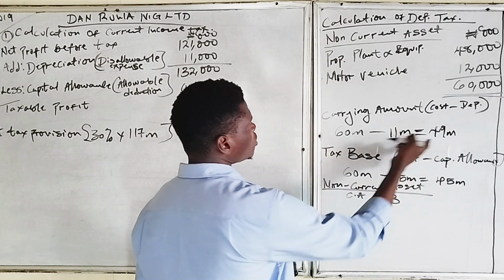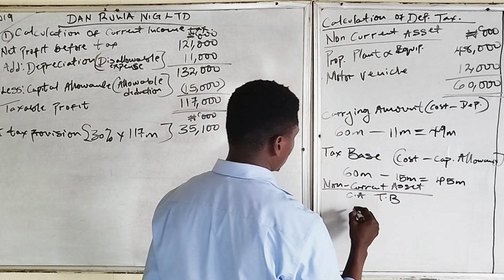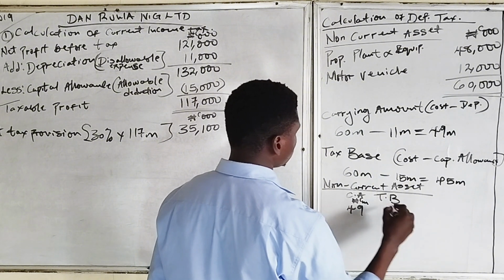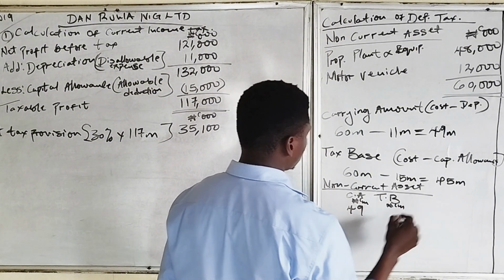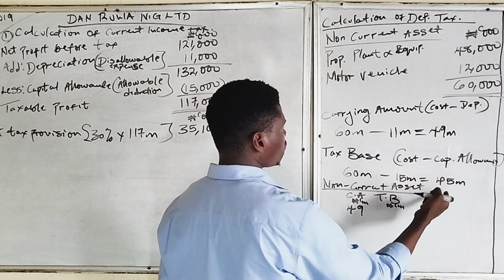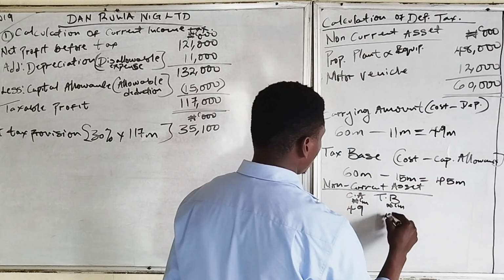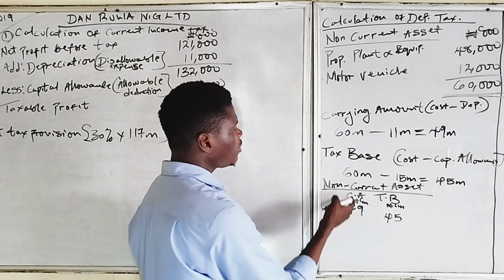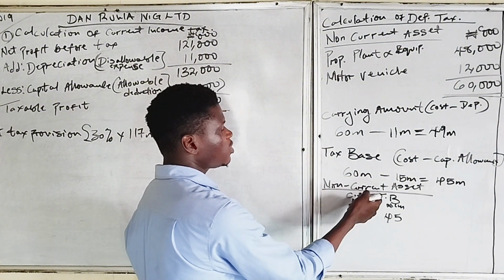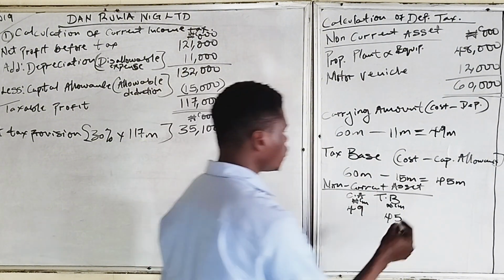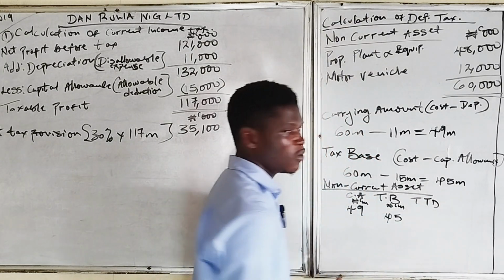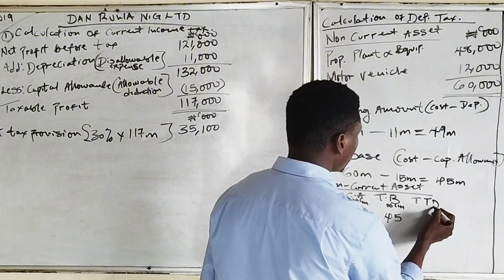The carrying amount is 49 million, let's say these are in million, while the tax base is 45 million. Since this is a non-current asset, we said if the carrying amount of an asset exceeds the tax base of an asset, it will give rise to taxable temporary difference. If you can remember, taxable temporary difference.